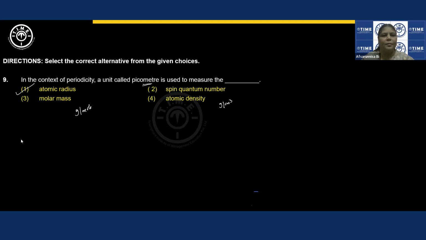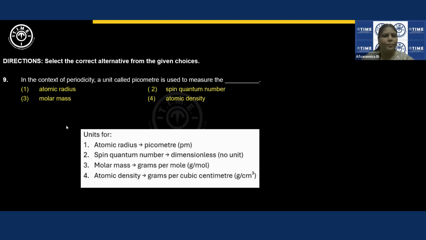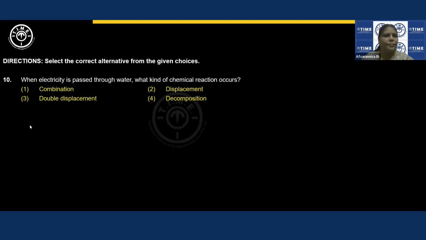Next question. This is for you. Next question reads, when electricity is passed through water, what kind of chemical reaction occurs? Very simple question. Water, suppose if I write the formula H2O, right? And we are passing electricity through it.